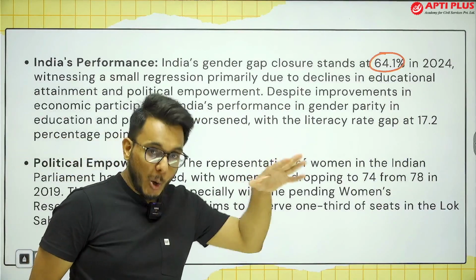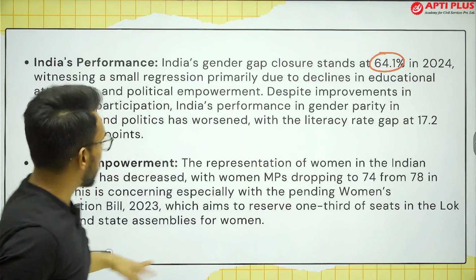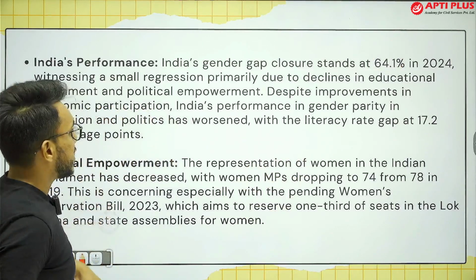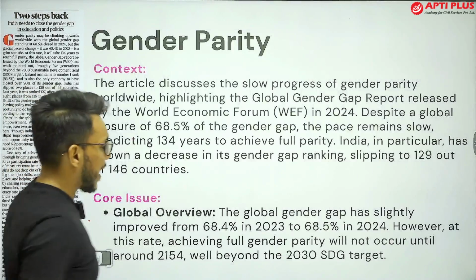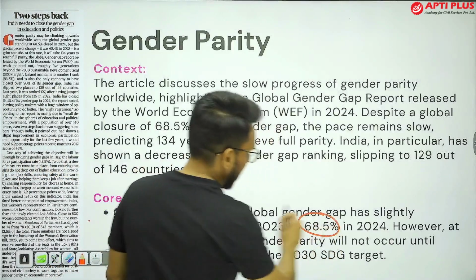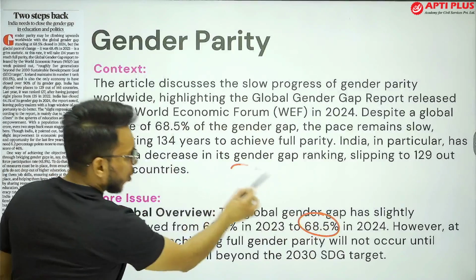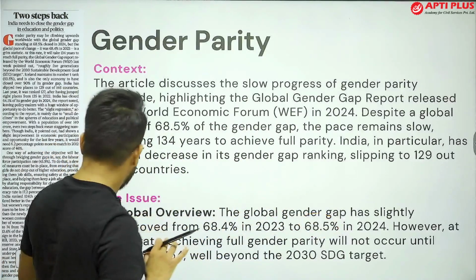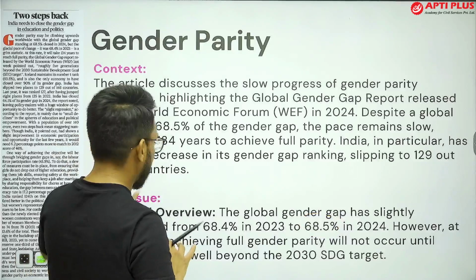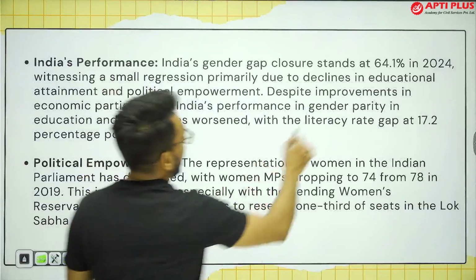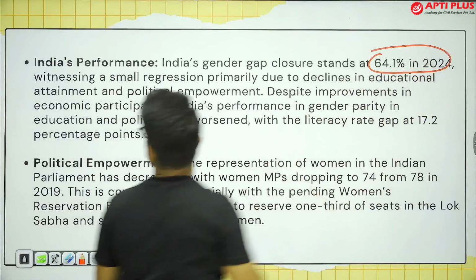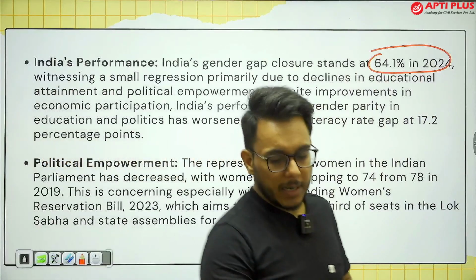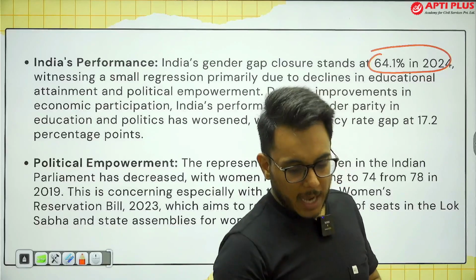When we talk about the global gender gap closure, at the global level it has reached 68.5%. So we have closed 68.5% of the gender gap globally, but in India the gender gap closure is just 64.1%.